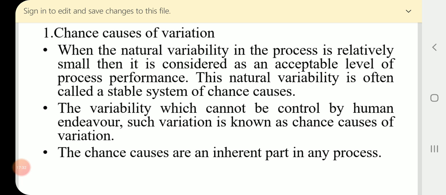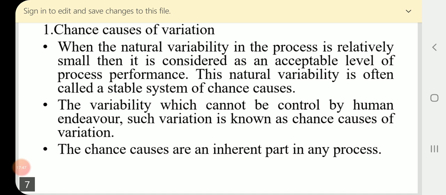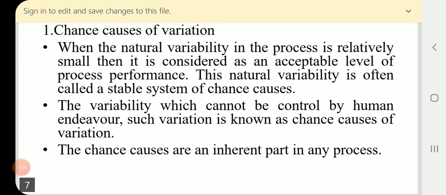For example, some particular operator is handling the machine. After some time, another operator handles the machine. The same machine is handled by two or more operators in a particular day.